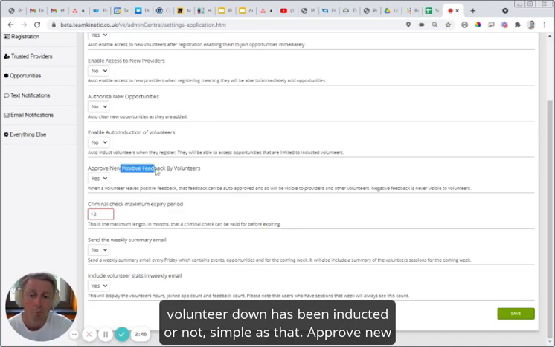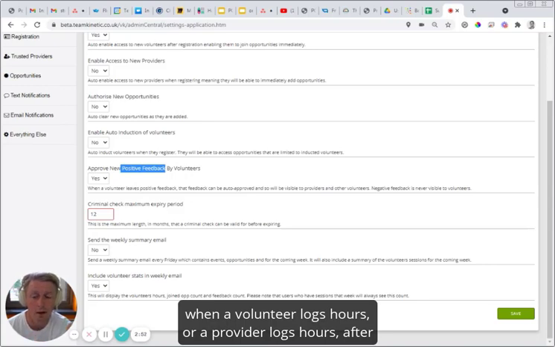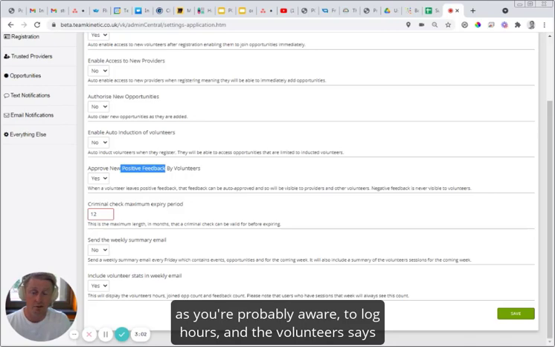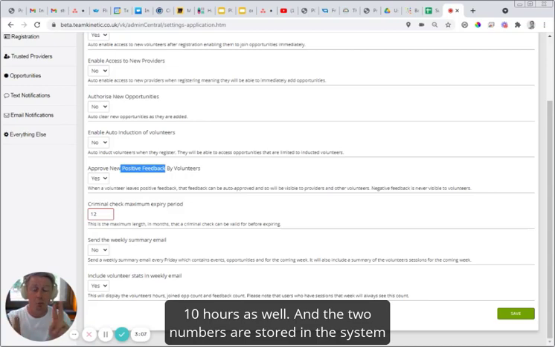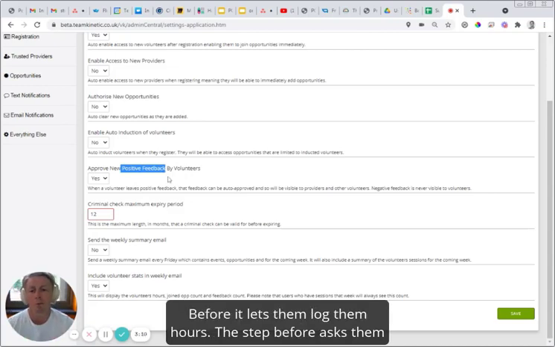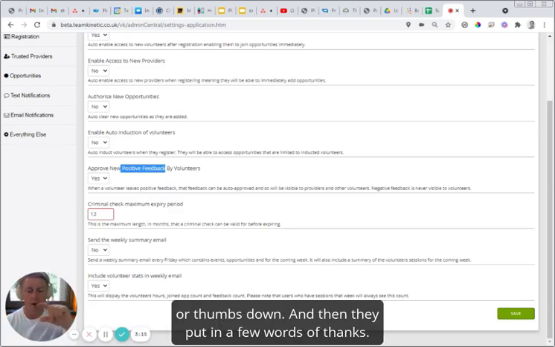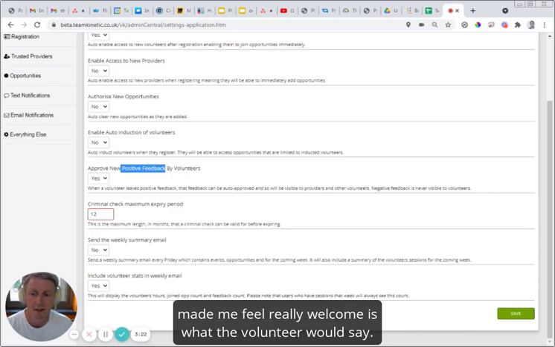Approve new positive feedback by volunteers. When a volunteer logs hours or a provider logs hours after a volunteer's been on an opportunity, they have the ability, as you're probably aware, to log hours. The volunteer says, I've done 10 hours, and the provider says, yeah, I think you've done 10 hours as well. And the two numbers are stored in the system. Before it lets them log those hours, the step before, it asks them to leave some feedback. They leave a thumbs up or thumbs down, and then they put in a few words of thanks, usually. Thank you for giving up your free time, and thank you, made me feel really welcome, is what the volunteer would say.